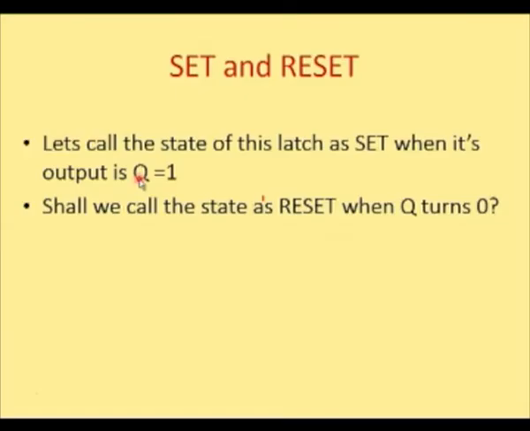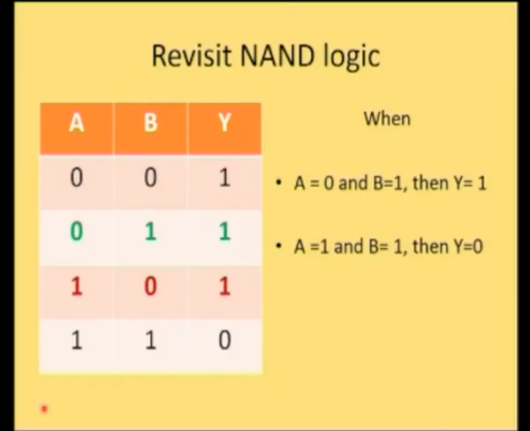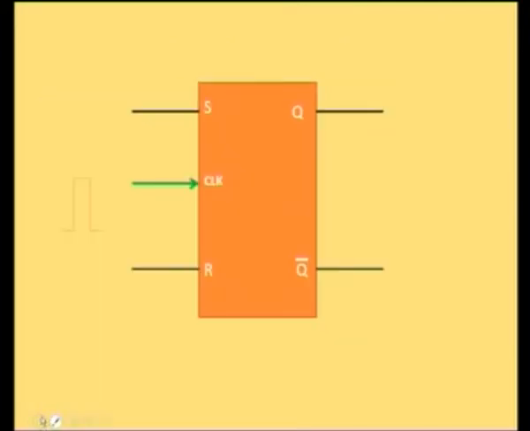So why did we call them as S bar and R bar? Let's call the state of this latch as set when its output is Q equal to 1.